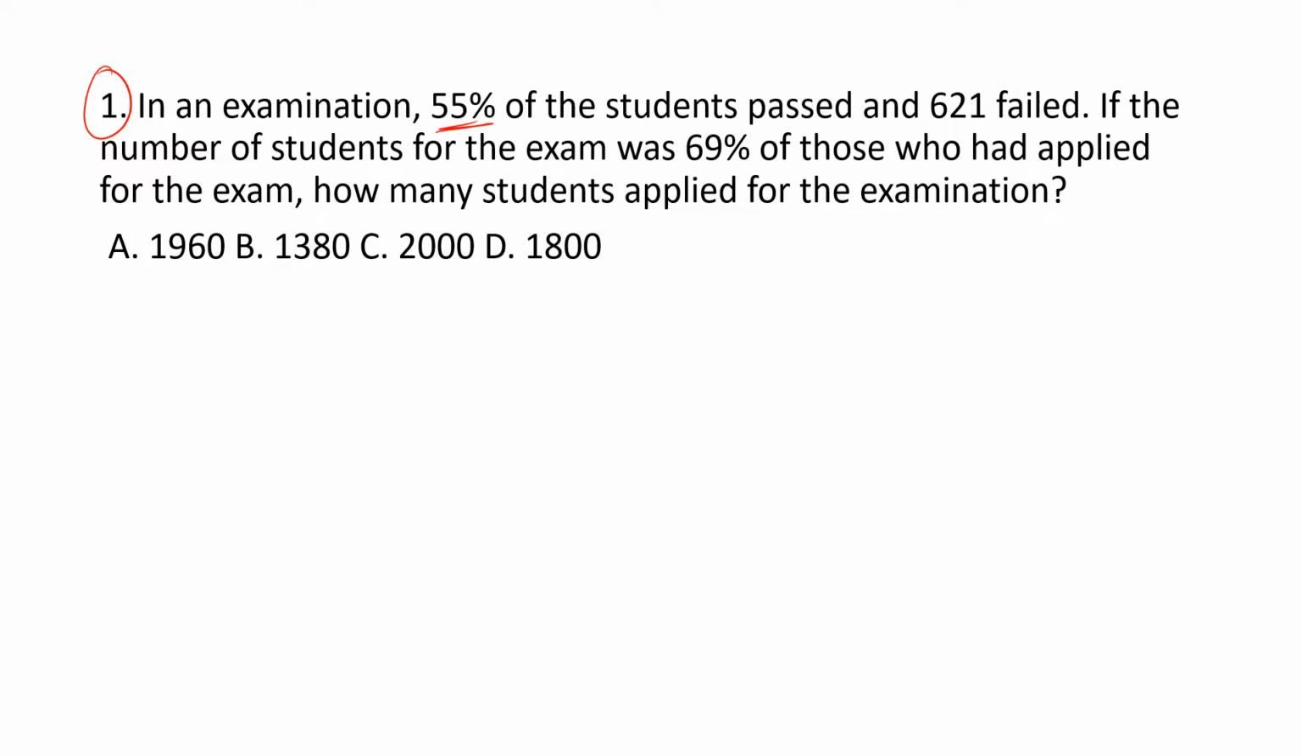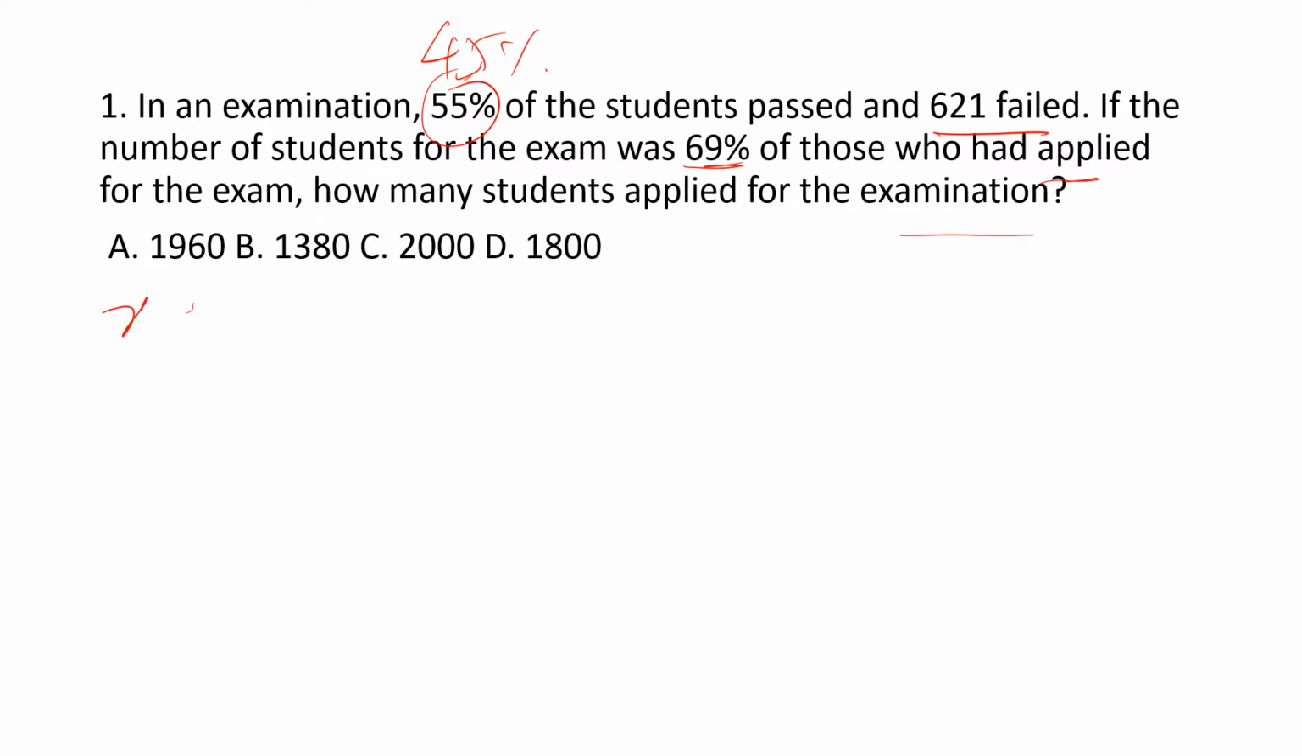In an examination, 55% of the students passed and 621 failed. Now, what is the failure percentage? 45%, because 100 minus 55 is 45%. Okay, if the number of students who wrote the exam was 69% of those who had applied for the exam, how many students applied for the exam?